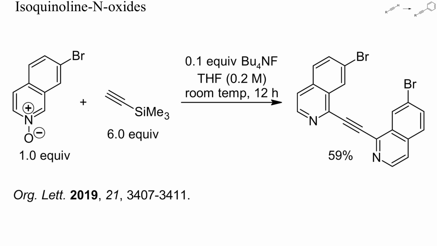Pyridine N-oxides can react with nucleophiles in position 2, in particular if the N-oxide is activated by alkylation, acylation or sulfonylation at oxygen. Here, no such activation was necessary, but the alkynylation only worked with a highly reactive isoquinoline N-oxide, not with pyridine N-oxides. Desilylation with TBAF gave a diarylated acetylene.